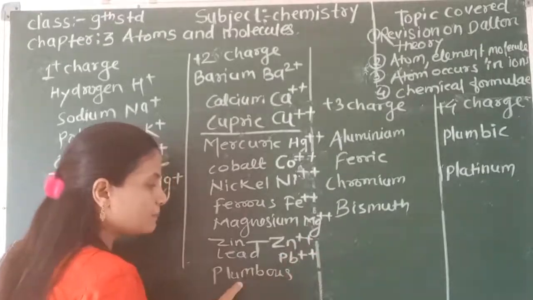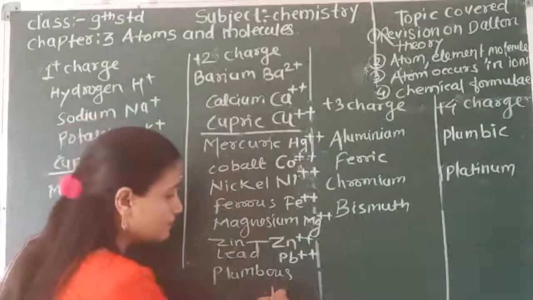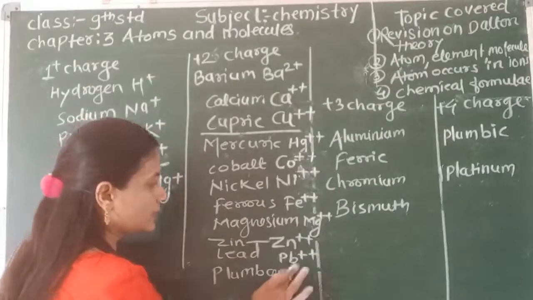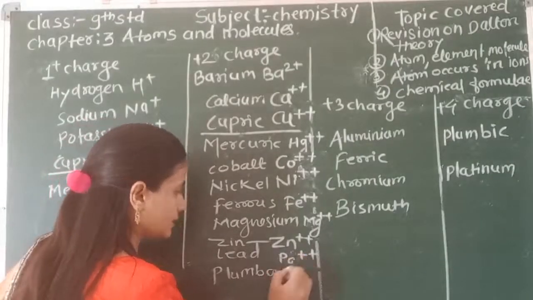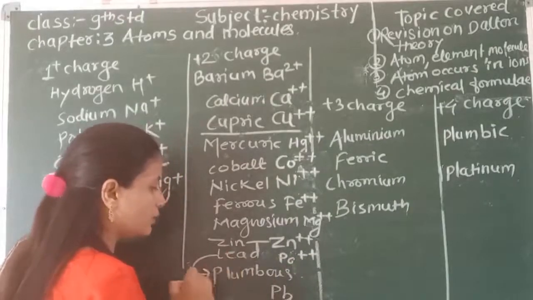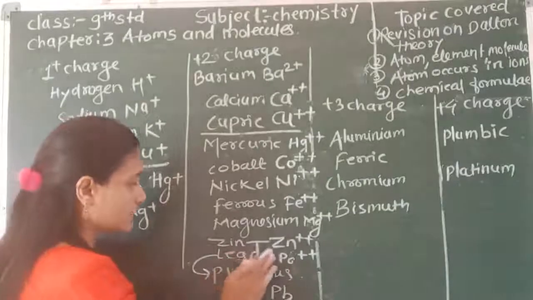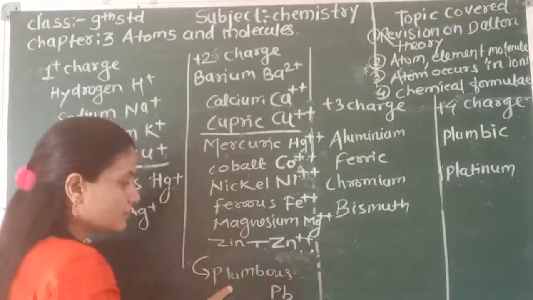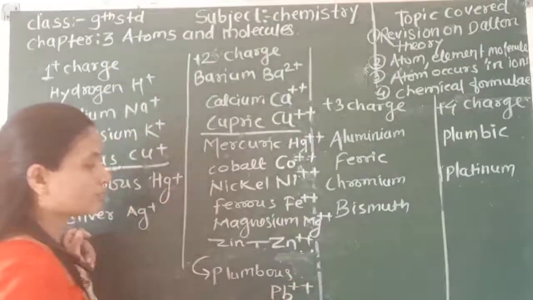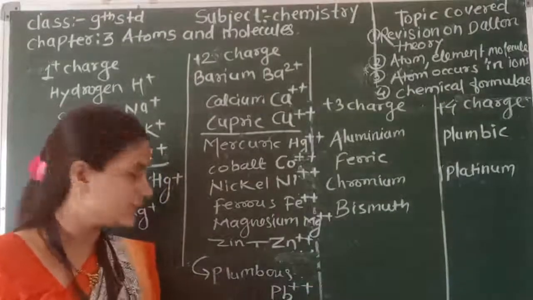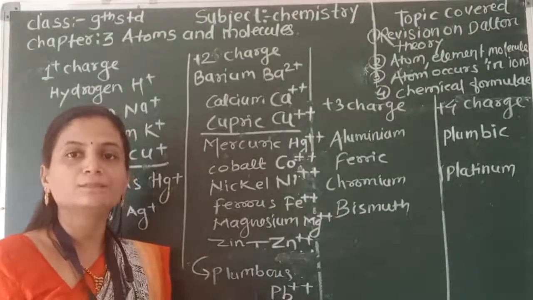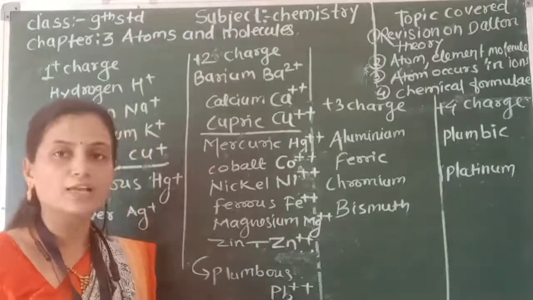And plumbous is Pb. Lead is Pb. Plumbous is the name for lead. Plumbous is Pb 2 positive. It's a form of lead. Lead is called plumbous when it is 2 positive. So plumbous means a 2 positive charge on the lead.